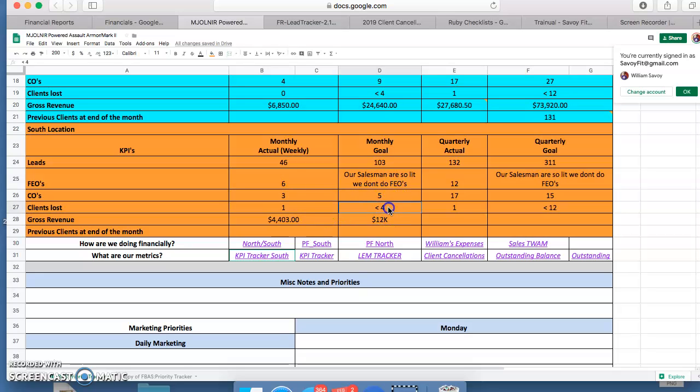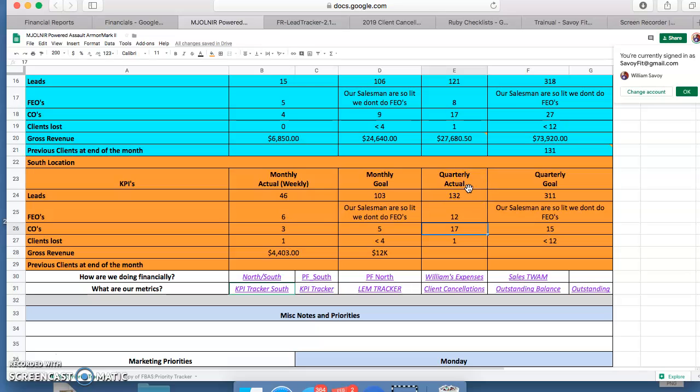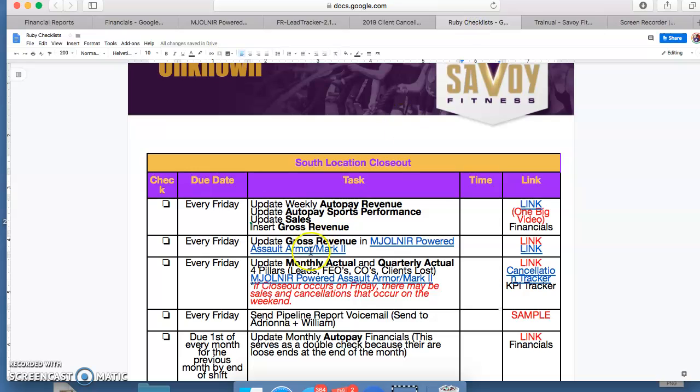Clients lost 1. We need to lose less than 4, so we're on track for that. And then quarterly, our quarterly goals here, 132 out of 311. Looking shy there. Here, we've already superseded this goal, and we can't lose less than 12. We're looking good. That is how you update the 4 pillars, and I'm going to double check this.